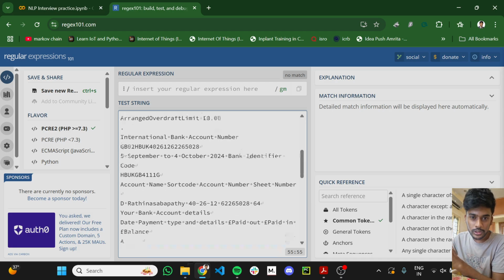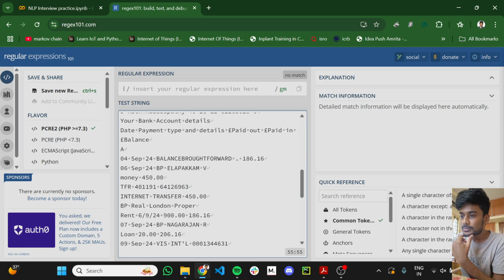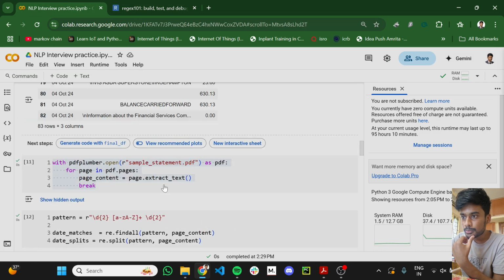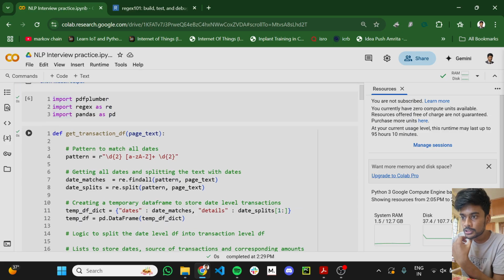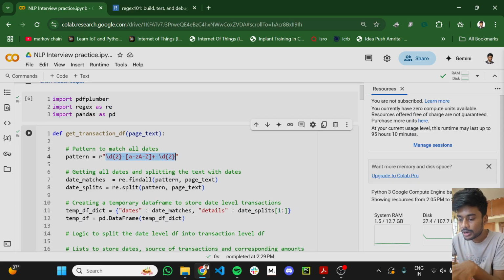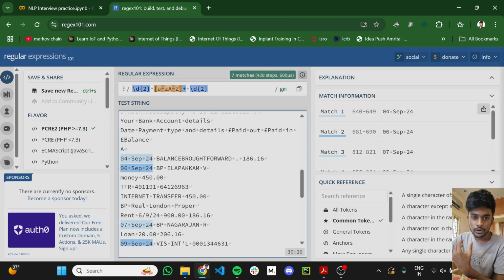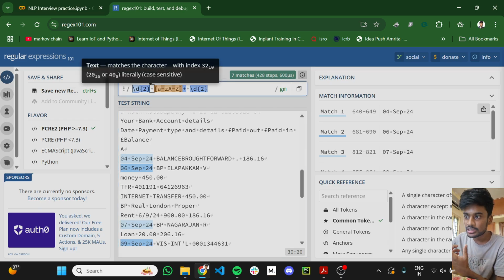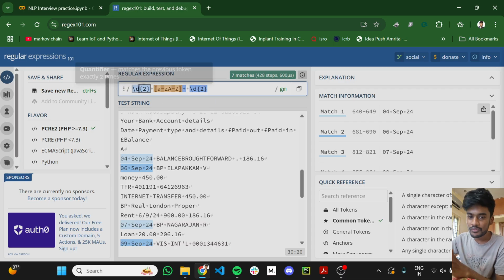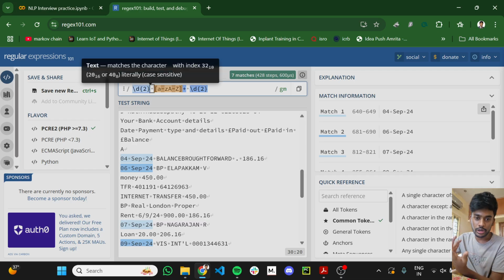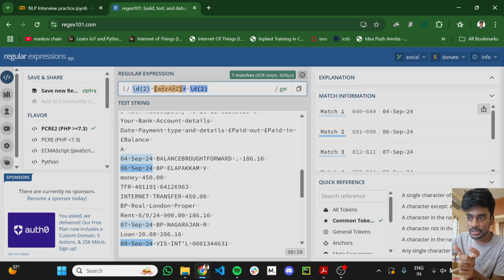First, I'm going to extract the dates alone. This is the regex pattern I identified for it, so for the time being I'm just going to copy it and paste it here. It checks for the dates. Backslash d basically denotes a number. First it is checking for a 2-digit number. Anything we give inside the braces represents the frequency of the thing we put before it. So it checks for the first two numbers, a space, and a list of characters.